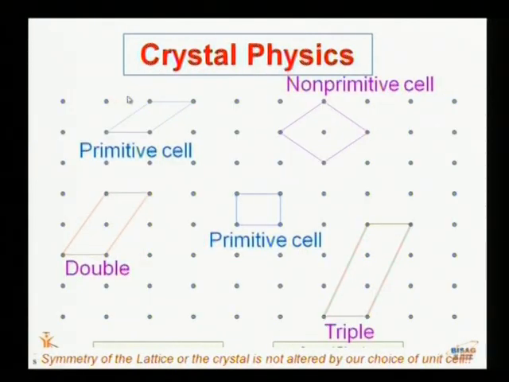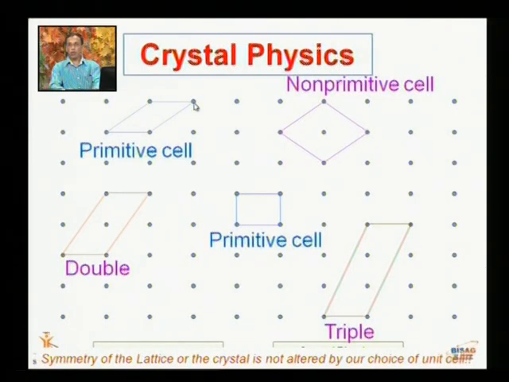You can see in the diagram, this is a regular arrangement of points in 2 dimensions. We can consider this as 4 corner atoms or points. So it doesn't contain any point inside it. So this cell is the primitive cell.